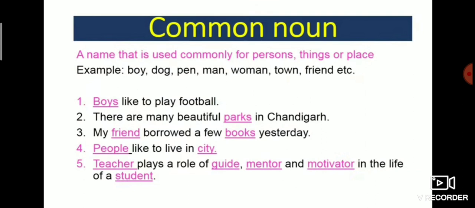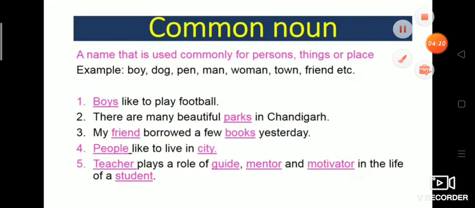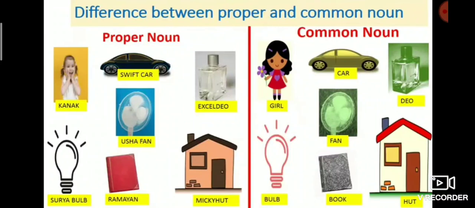Fifth example: a teacher plays the role of guide, mentor, motivator in the life of a student. In this example, teacher, guide, mentor, motivator, and a student can be a girl, a boy, or anyone. So this denotes the whole group. So we can say these underlined words are common nouns. Now let's move further and see the difference between common and proper nouns.